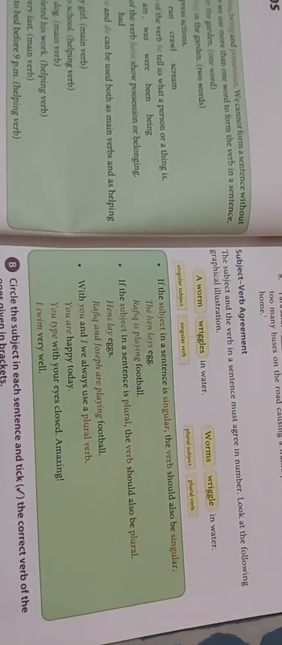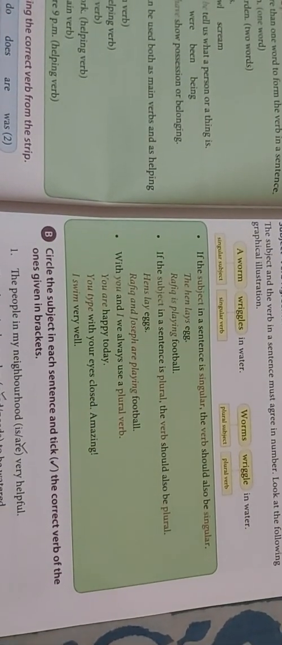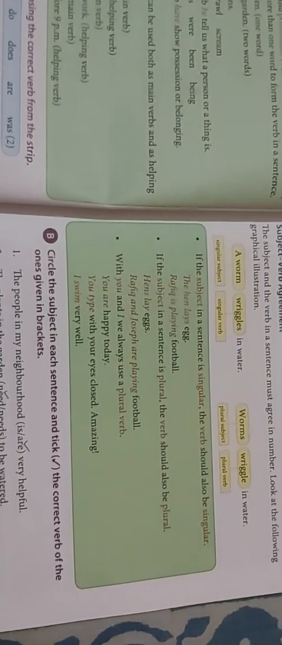Okay, with you and I always use a plural verb. You are happy today. हम you और I के साथ में क्या यूज़ करते हैं हमेशा? प्लूरल वर्ब. For example, you are happy today. So are is also a plural verb. You type with your eyes closed. Amazing. I swim very well.